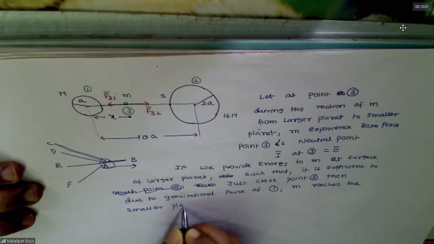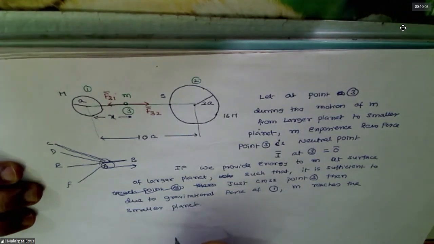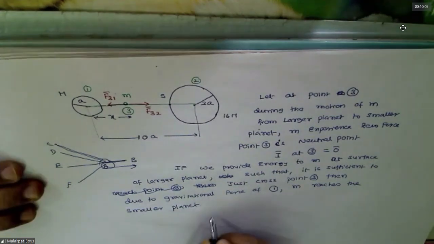Understood the idea behind this? Now let us see. So at 3 it is 0 now.